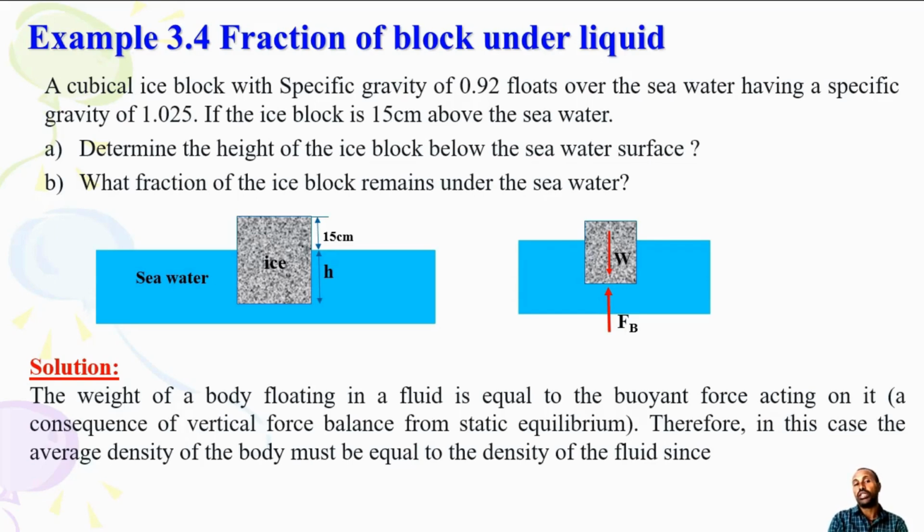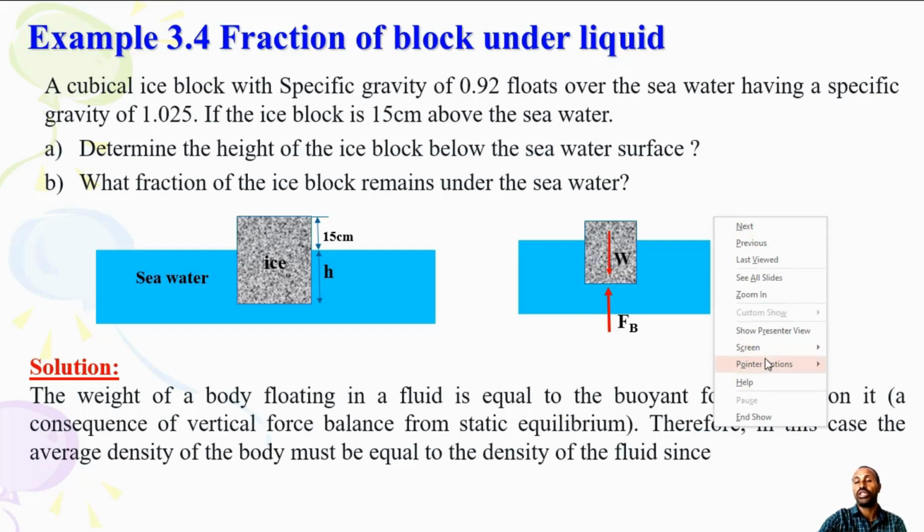The first example: what fraction of a block is under liquid? The fraction of a block under liquid will be computed. A cubical ice block with a specific gravity of 0.92 floats over seawater having a specific gravity given here. So you have the specific gravity of the fluid, and you have the object, the ice block, and also seawater.